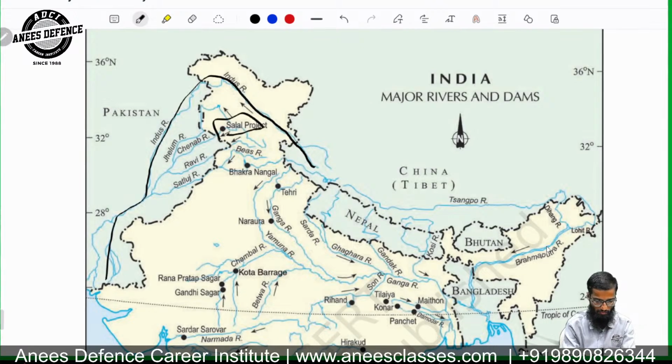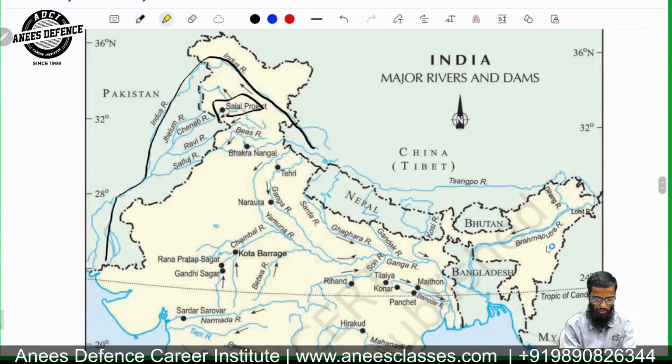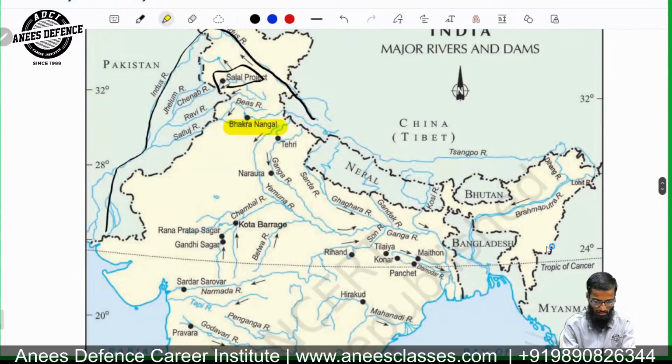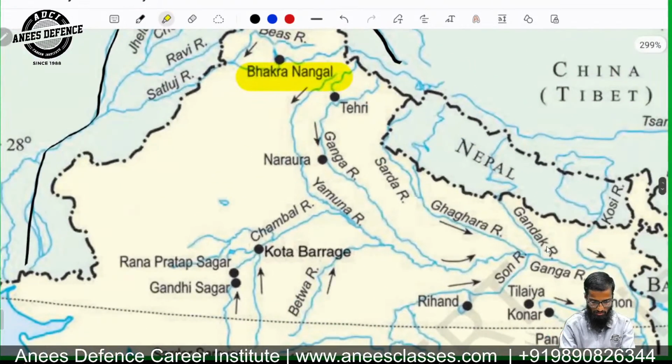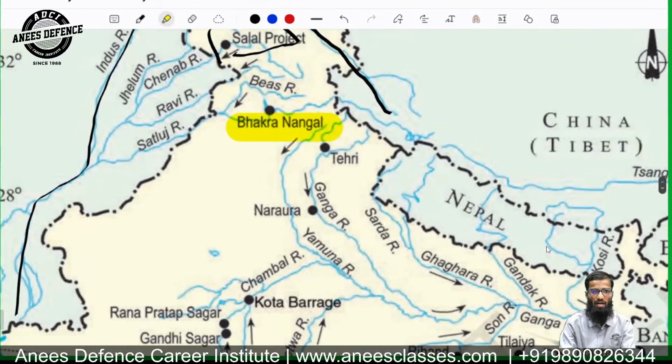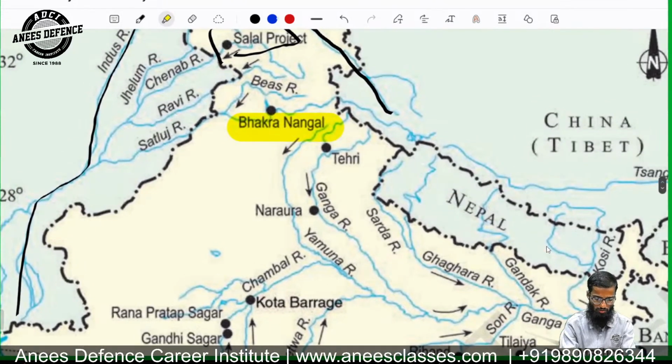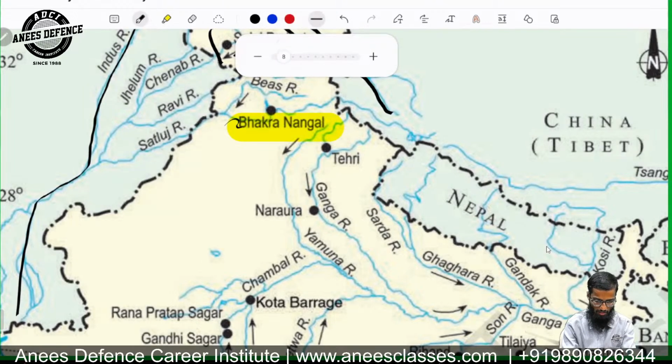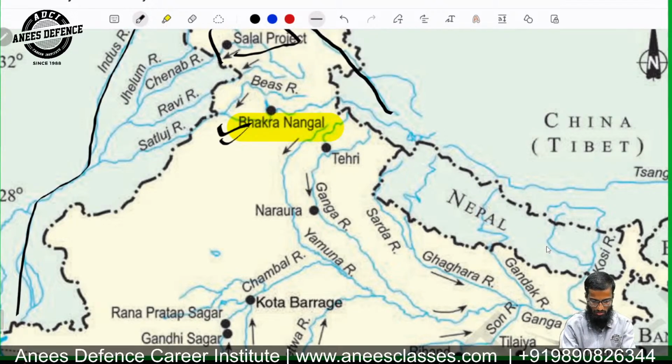Then you have Bhakra Nangal on the Satluj River. Bhakra Nangal is also important. Remember that. I was talking about Tehri, which is on River Ganga.